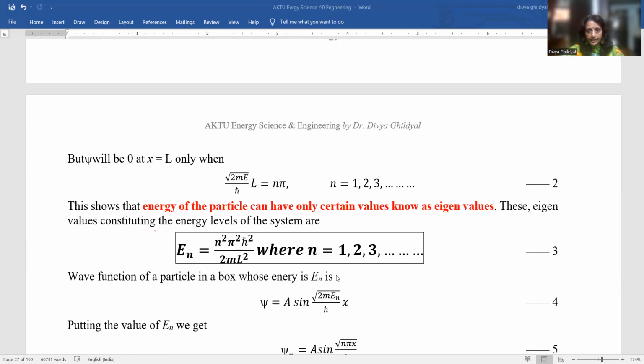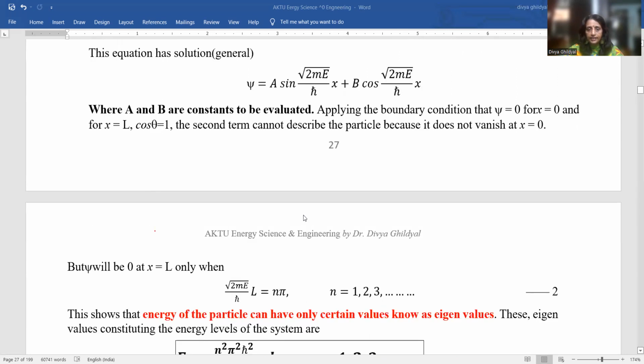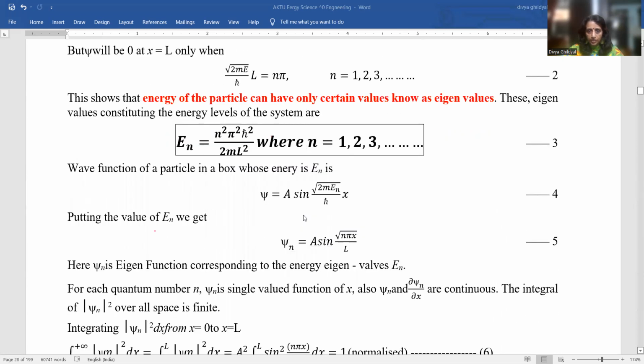How did we get this expression? We have got it from here, and we have left out this other expression because it does not satisfy my boundary condition. For x equal to 0, this is not coming 0, this is coming 1. So I am only taking the sine term. So here my expression is.